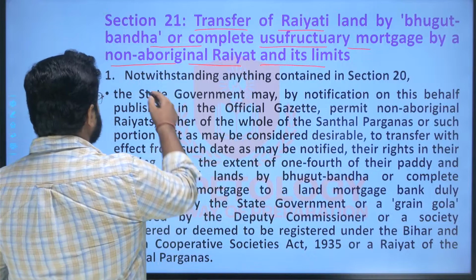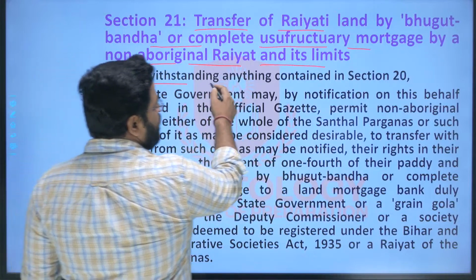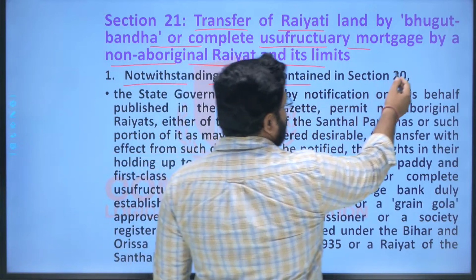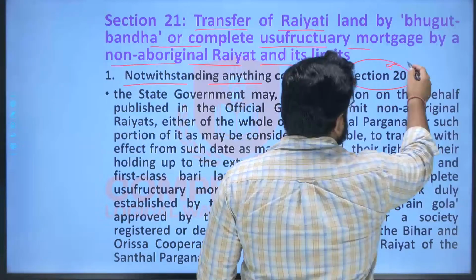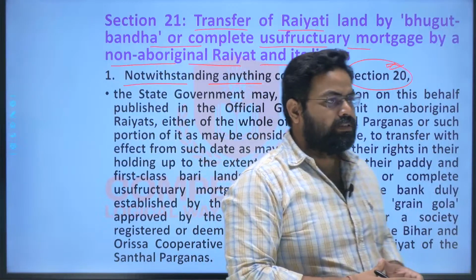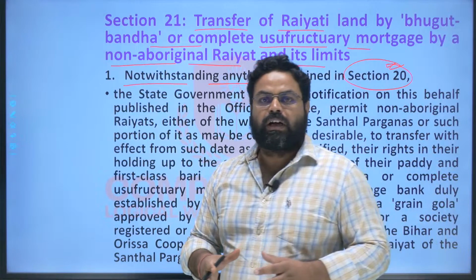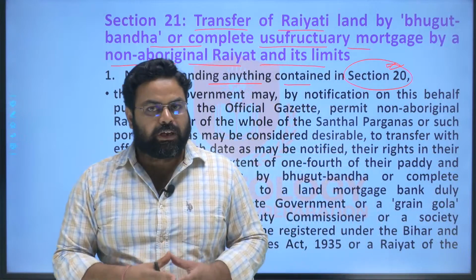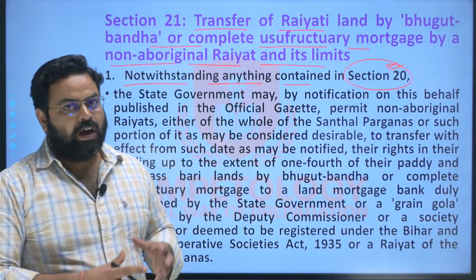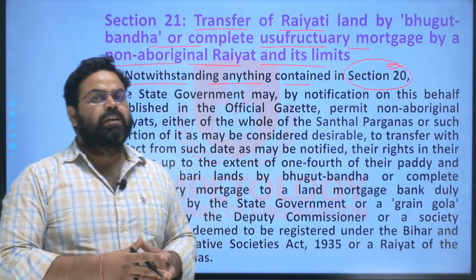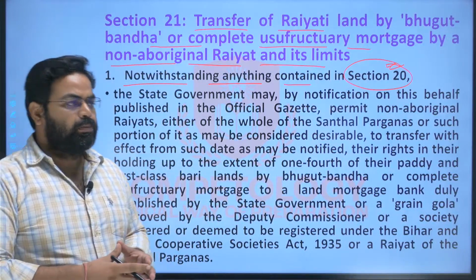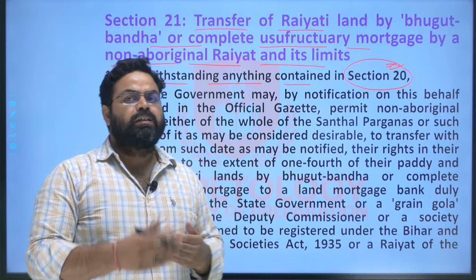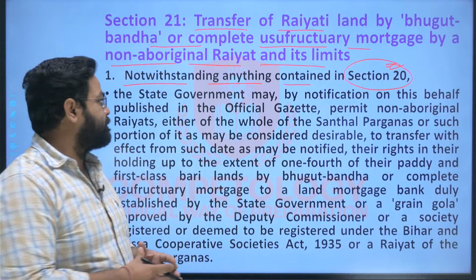Now here it says that notwithstanding anything contained in section 20, because section 20 was concerned about the mortgage and other transfer rights of the aboriginal tribal people of Santhal Pargana region, how they can transfer their holding through sale, deed, mortgage, or whatever it is, right?